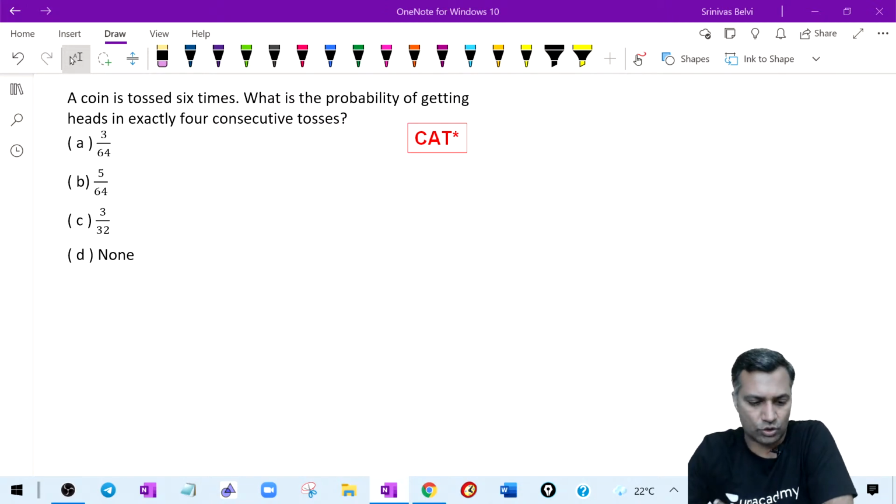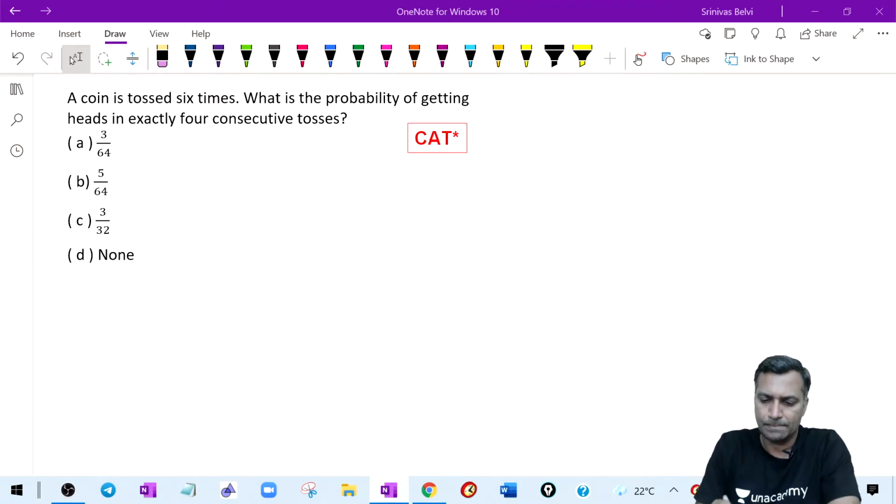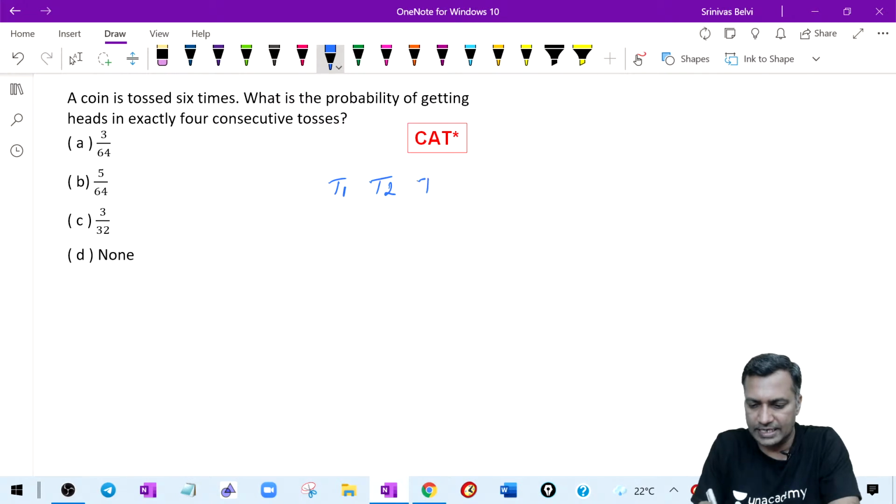So let's take a look at this question. A coin is tossed 6 times. What is the probability of getting heads in exactly 4 consecutive tosses? In exactly 4 consecutive tosses. Watch it, guys. Let's take a look at this. There is a first time the person has tossed and recorded the reading, second time, third time, fourth time, fifth time and sixth time. Let's say that he got heads exactly 4 consecutive times.